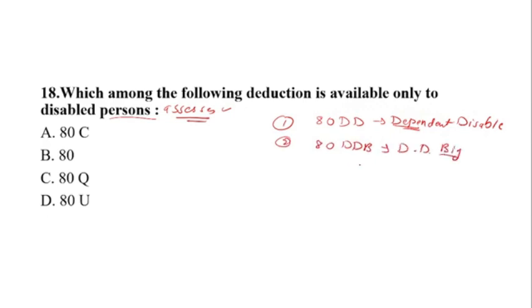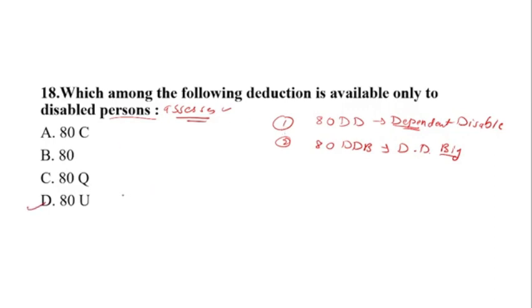for the severe disease. If a dependent disabled has a severe disease like cancer or a tumor, then in that case he will also get a deduction under section 80DDB. But what about the person, the assessee, who is also facing the same problem with some disability? In which section will he get a deduction? So option D is the correct answer.